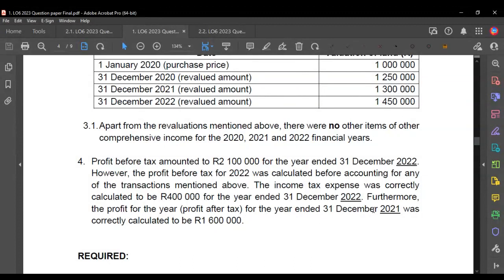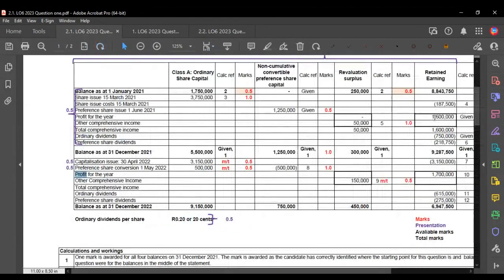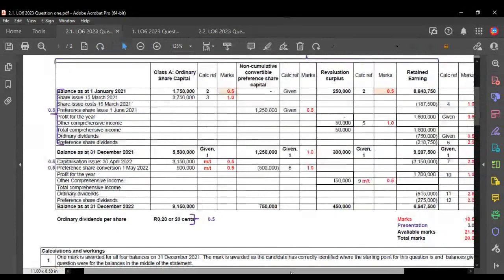And then finally, they give us for 2021, they don't ask us to do any calculations. They just say the profit after tax or profit for the year is 1.6 million. And we just pop that 1.6 million in there and get half a mark for it.